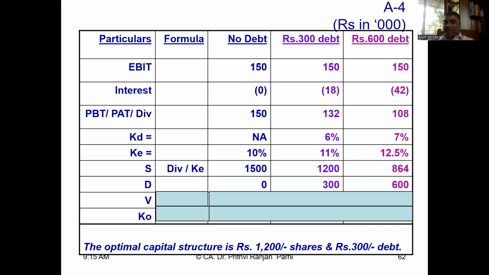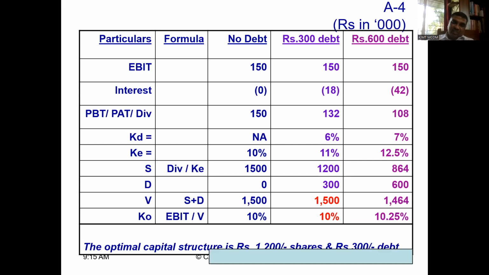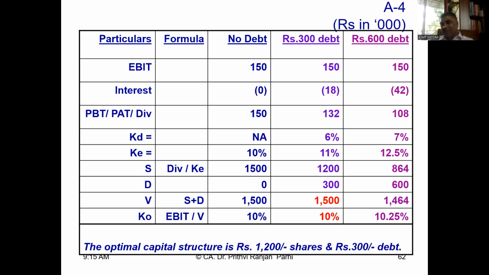Value of the debt we know. First case 0, second case 300, third case 600. Value of the firm: first case it will become 1500. Second case also 1500. Third case it is 1460. So overall cost of capital also you can calculate: 10%, 10%, 10.25%. So this shows that optimal capital structure is a debt of 300 and equity of 1200. Because at that value, the overall cost is minimum and the value of the firm is maximum.